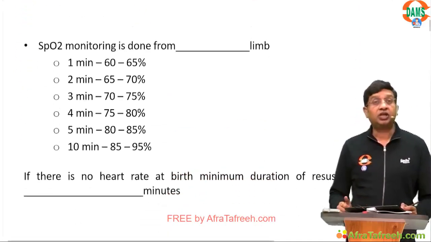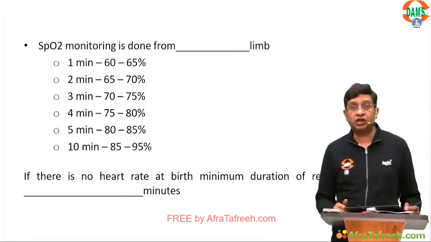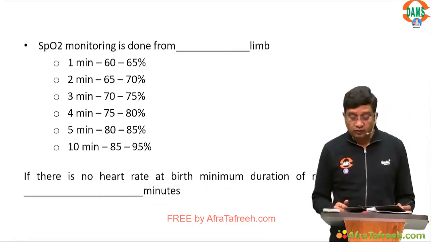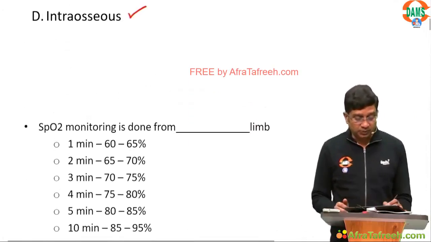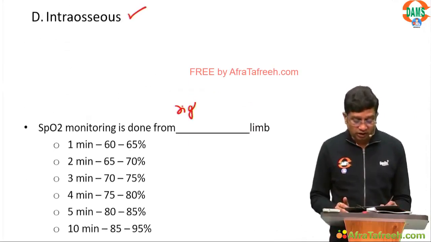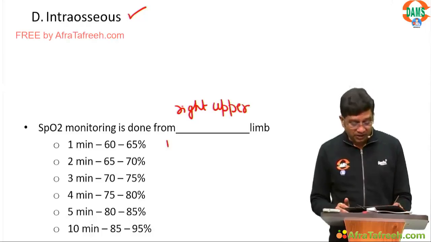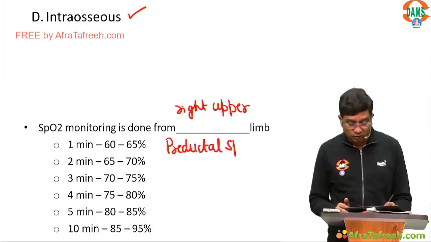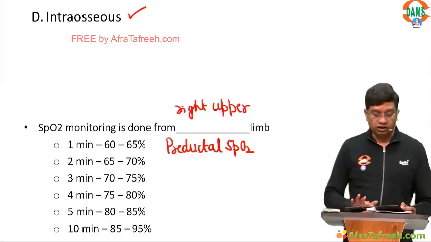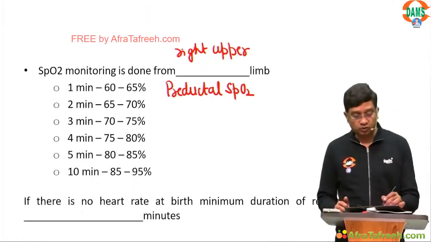Clear. Then when you are doing SpO2 monitoring in a newborn, that is always done from which limb? The SpO2 monitoring in the newborn is always done from the right upper limb. That means we go for preductal SpO2 monitoring.